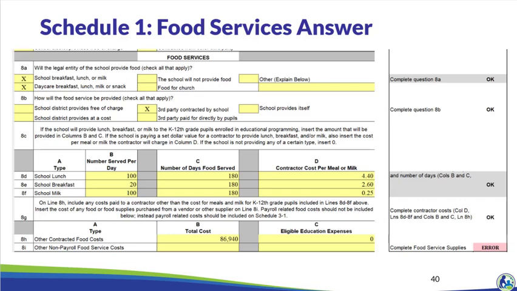Since Holy Love has a daycare, it must include the food costs related to the daycare on line 8H. The total food costs related to the daycare of $86,940 are recorded in column B. However, since daycare is not an eligible education expense, 0 should be entered in column C. We are seeing an error because 8I needs to be filled in. Later in the training on Schedule 3-2, we will add the information related to the food service costs, which will resolve this error.